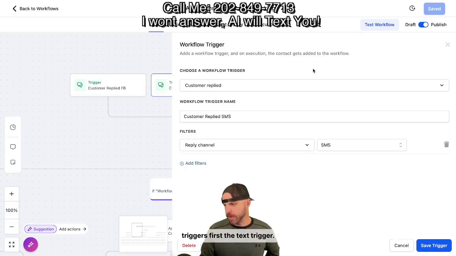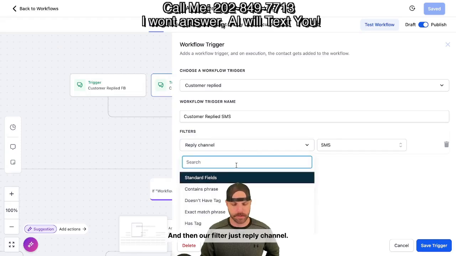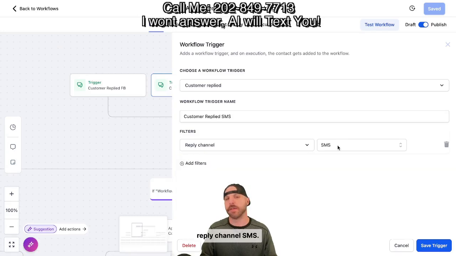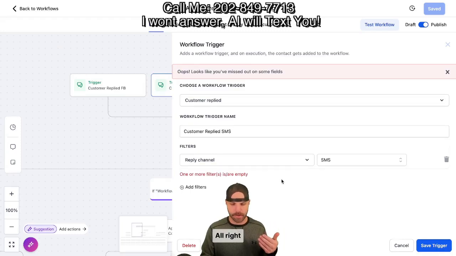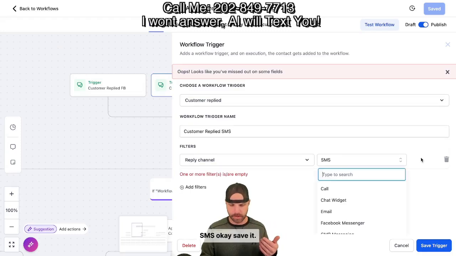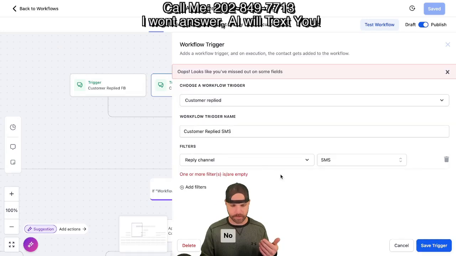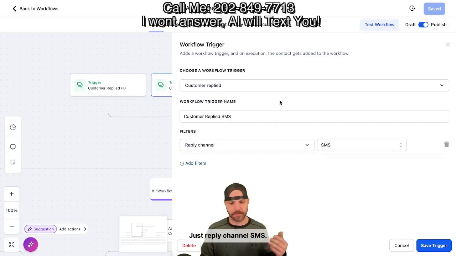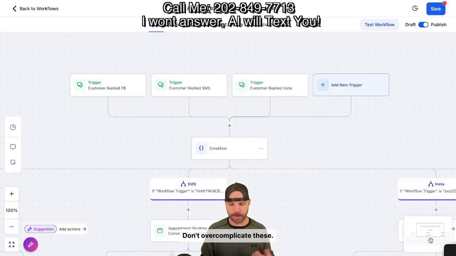The text trigger, and I'll keep my eyes on the comment section, guys, but the text trigger of this is going to be contact or customer replied, SMS. Then our filter, just reply channel, easy to find, just type it in if you can't see it. Reply channel, SMS. So that's just when somebody texts us back. All right, which one am I missing? SMS. Okay, save it. See if we can go back in there. Okay, yeah, just reply channel, SMS. Life is good. Don't overcomplicate these.